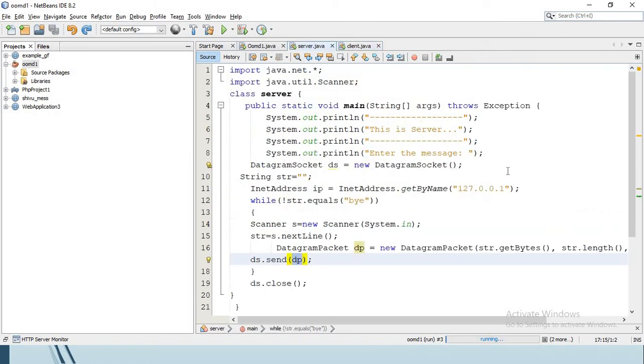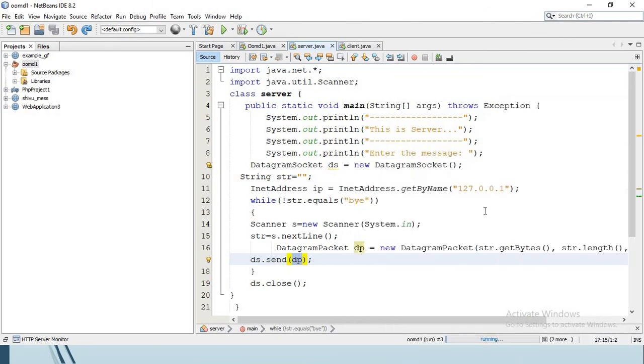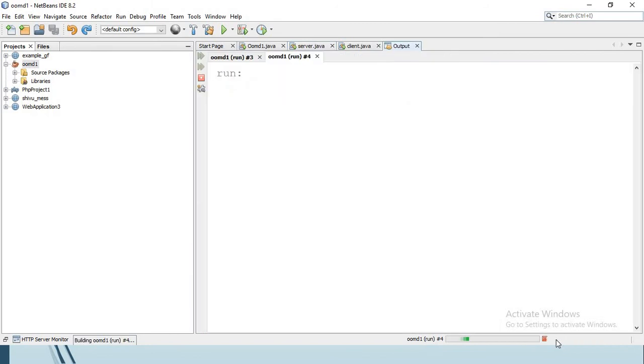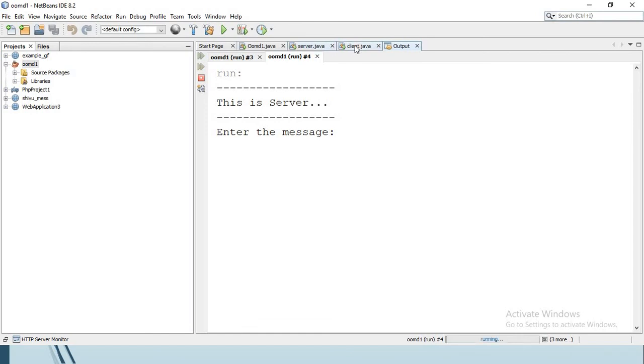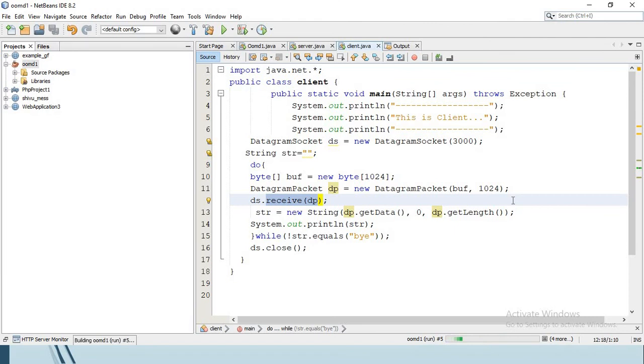While using these kinds of programs, first we have to run the server program. It is being run in the background. So here we have successfully run the server program. Now we'll come to the client program and run this file also.